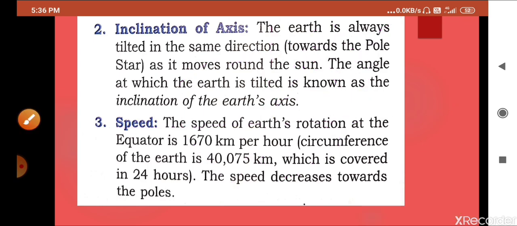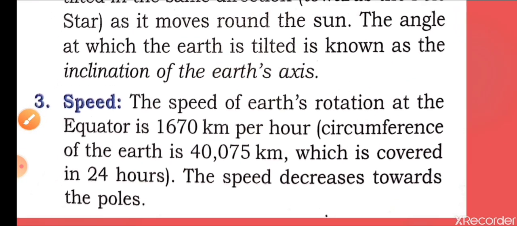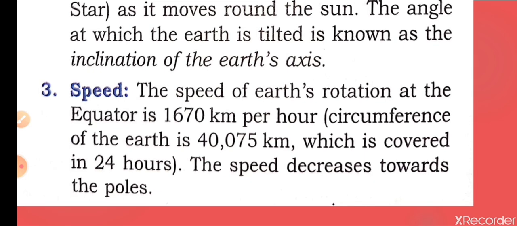Now we are going to discuss the next module, speed. The speed of the earth is affected by the equator as well as the poles. If we are discussing rotation at the equator, the speed is 1670 kilometers per hour, and the circumference of the earth is 40,075 kilometers, which is covered in 24 hours. One more thing I want to mention here, that the earth's speed is not the same at the poles as at the equator.